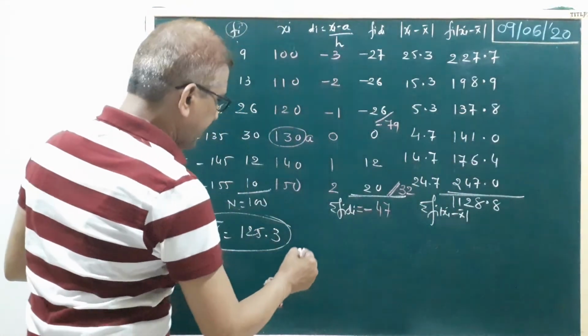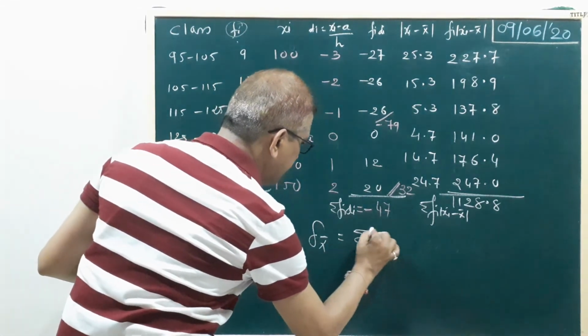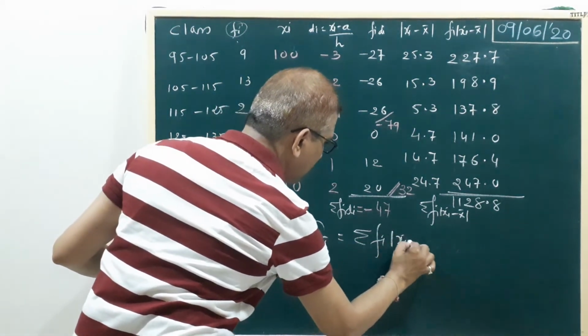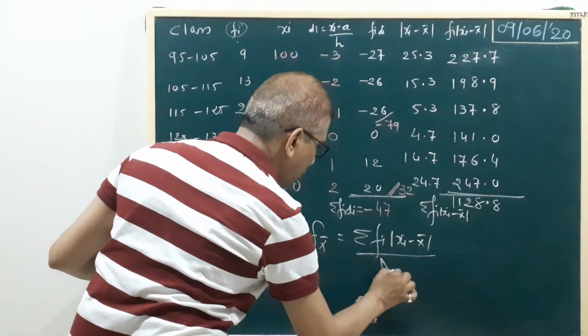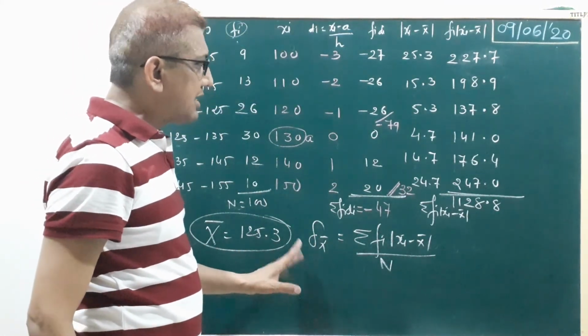Okay. Now we write the formula. Delta x bar equal to sigma fi modulus xi minus x bar upon n. This is your mean deviation about the mean.